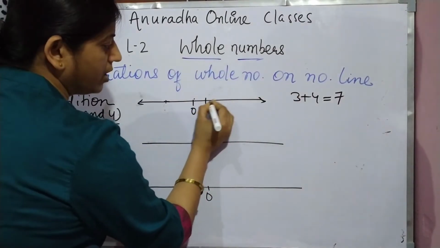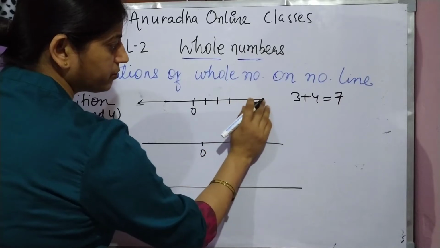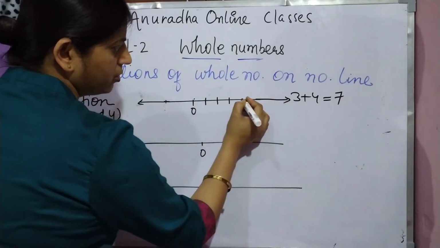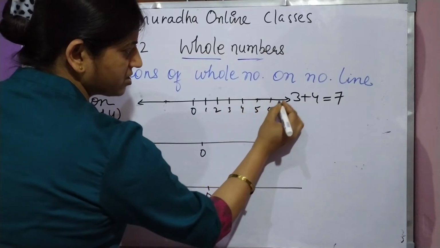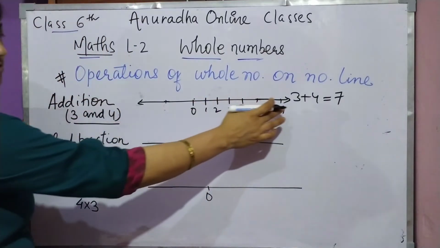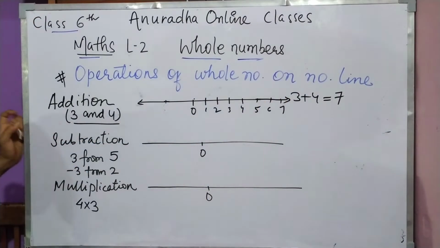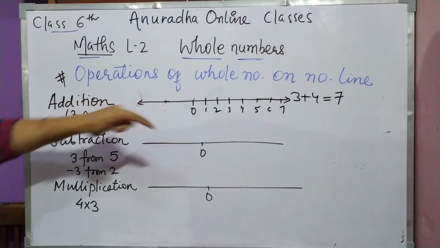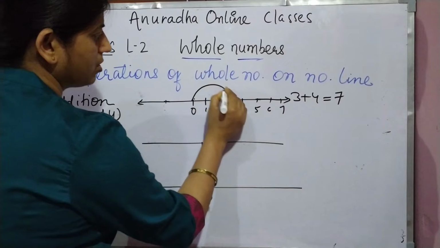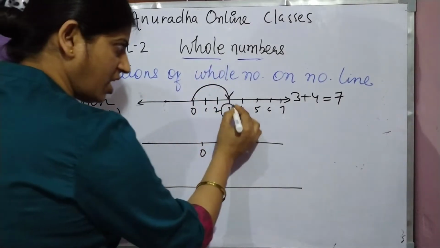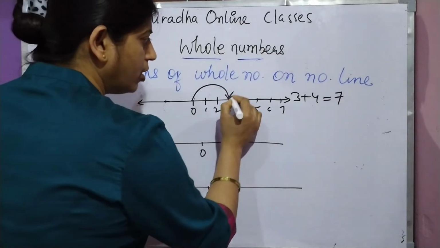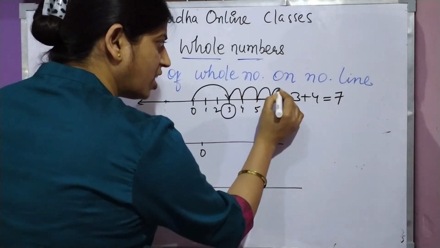Firstly, you have to go to 3. Then 3 plus 4: 1, 2, 3, 4.